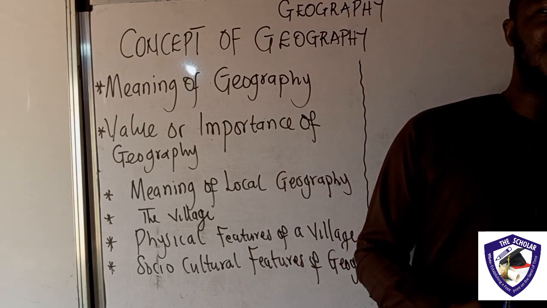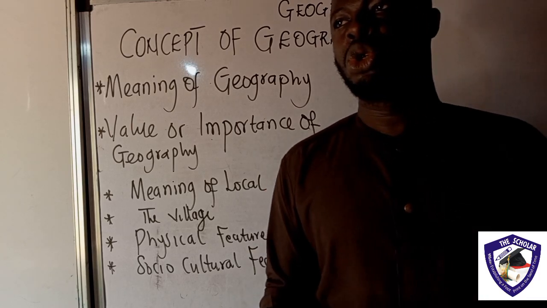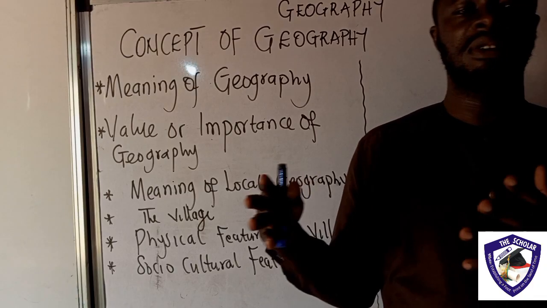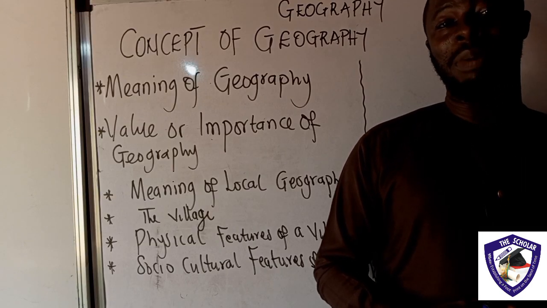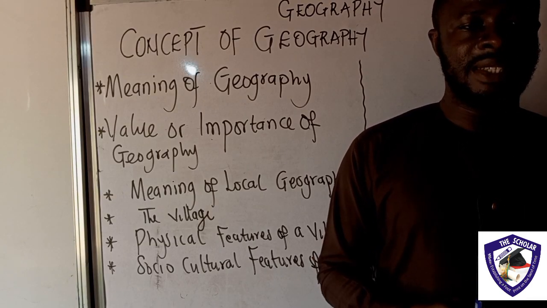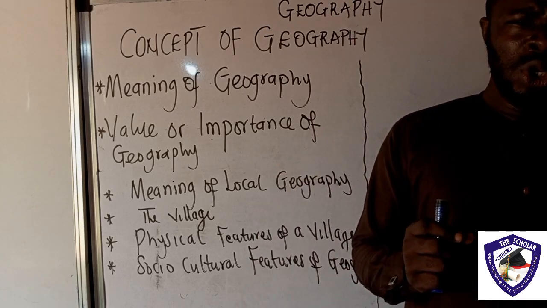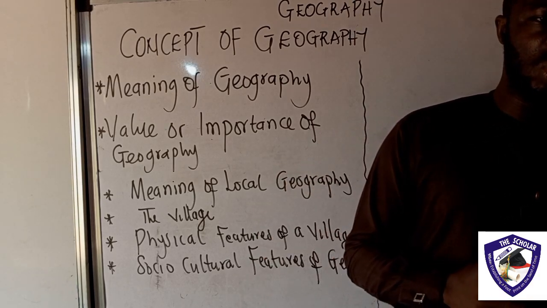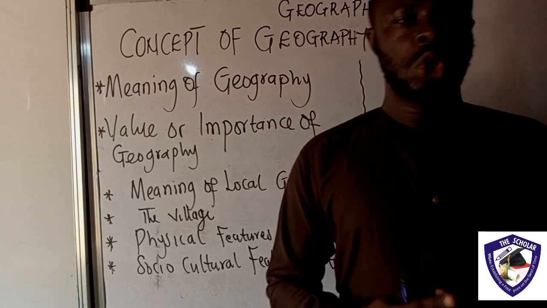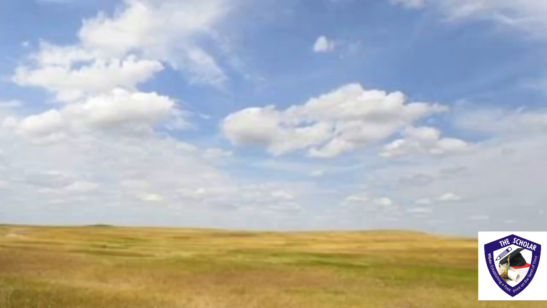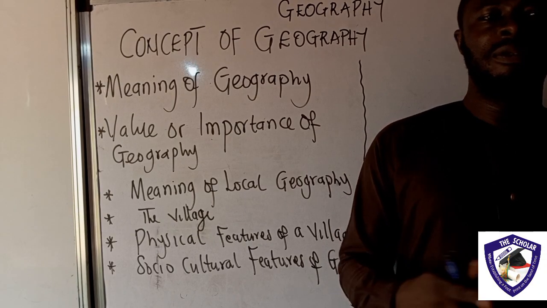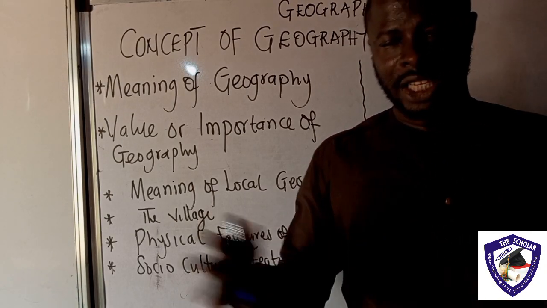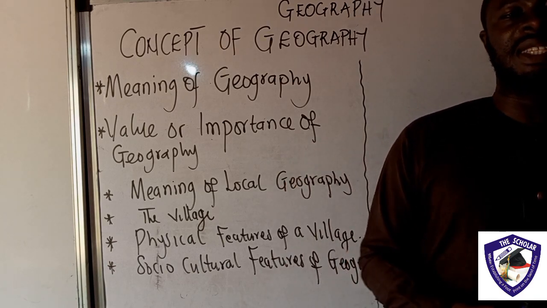Geography is concerned with the study of places too. So we look at Nigeria, we look at China, Australia, and other parts of the world and their peculiarities. Above all, geography is concerned with the study of physical things within the earth. So we look at the rock, mountain, why is it so? The plain, why do we have these features? Ocean, rivers, climates, vegetation, soil, atmosphere. All of these are things that we look at.